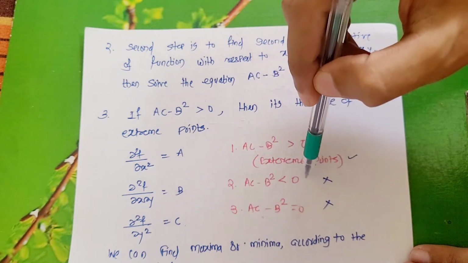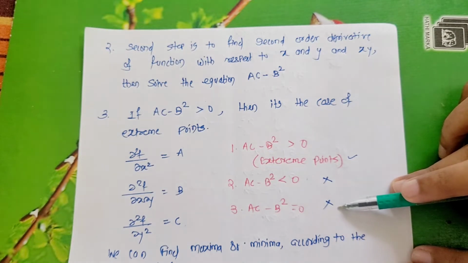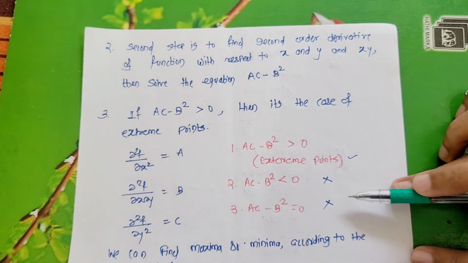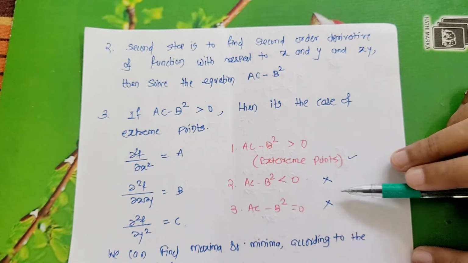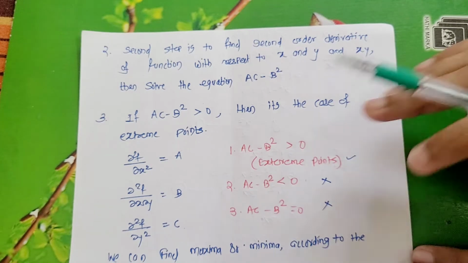What we actually call the others, I will talk about later with some examples. If we get a negative value, you can call this a saddle point. This is your saddle point, and a positive value gives extreme points.